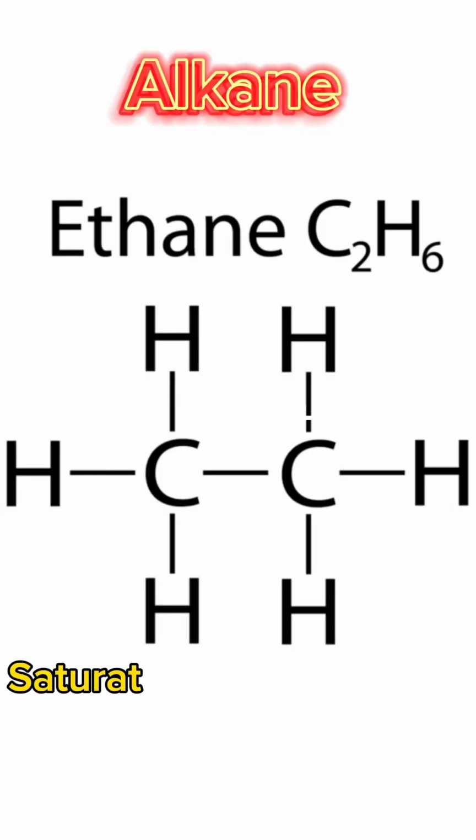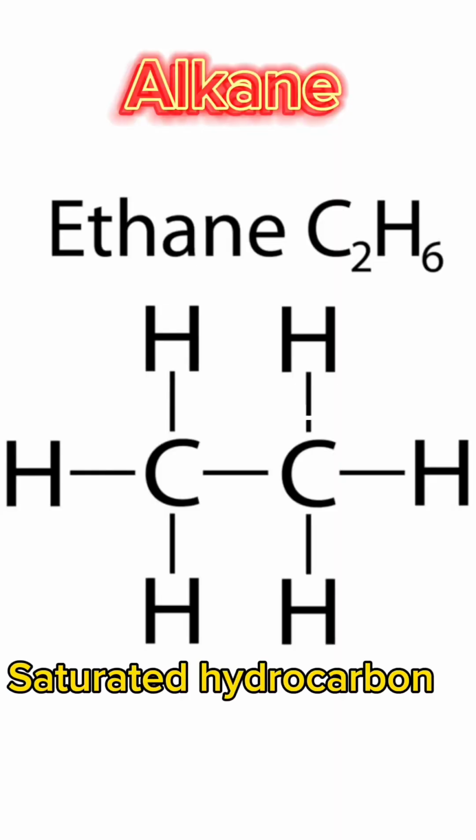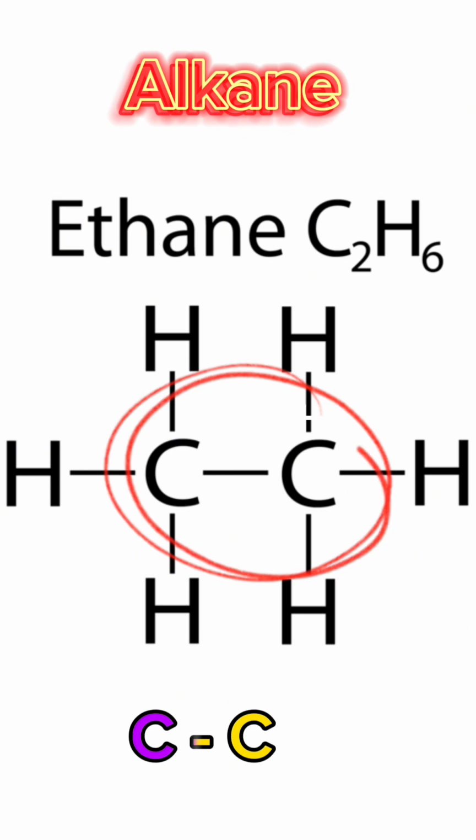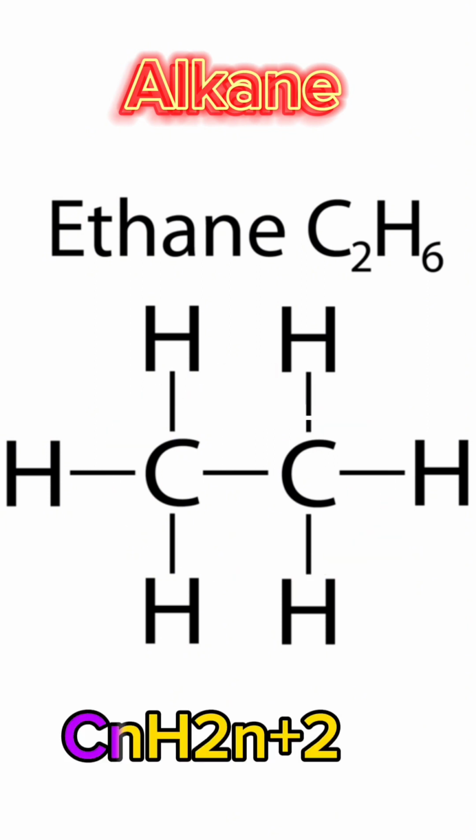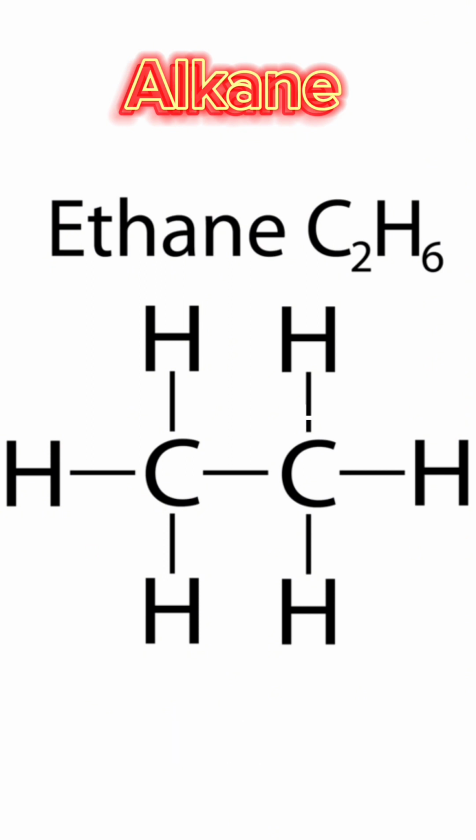Alkanes are saturated hydrocarbon compounds. Due to the presence of single bonds only, they have a general molecular formula of CnH2n+2, where n is the number of carbon atoms present in the compound. The simplest alkane has a molecular formula of CH4.